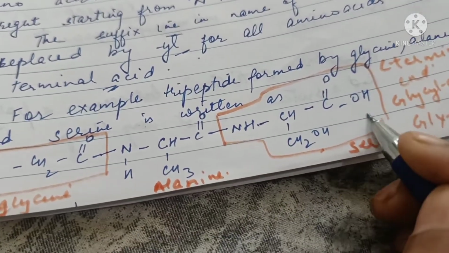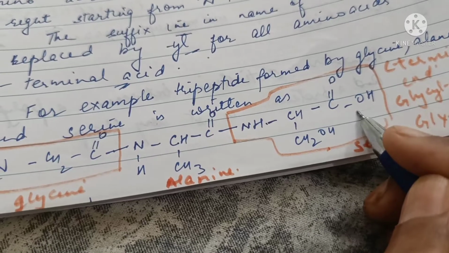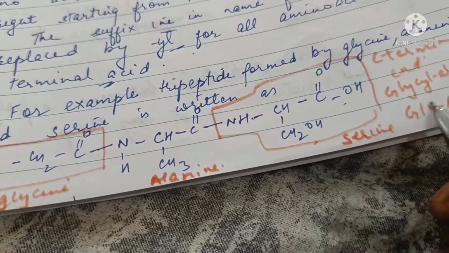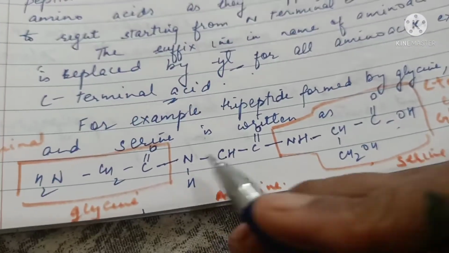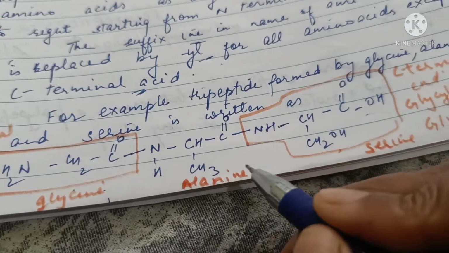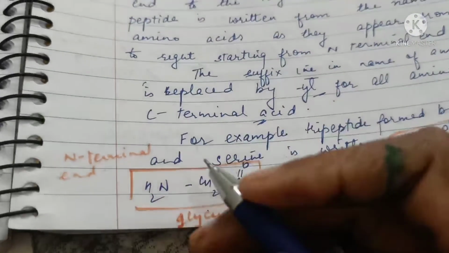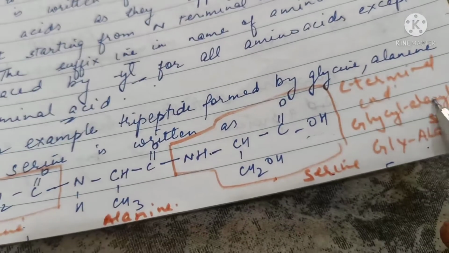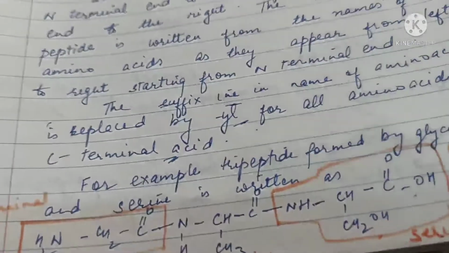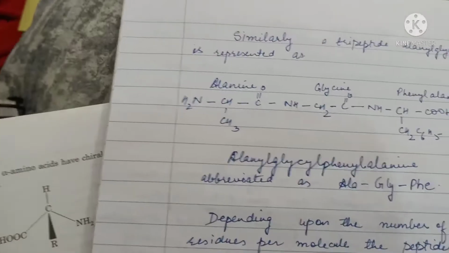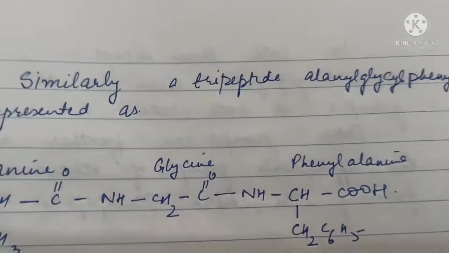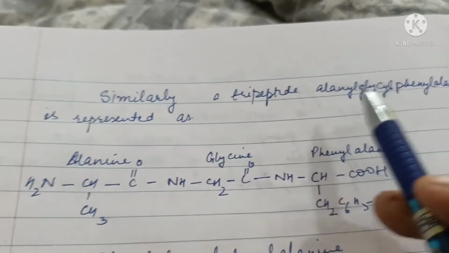As serine is having the free carboxylic end or the C-terminal end, the name will be glycylalanylserine. So this is the N-terminal end, this is the C-terminal end. Similarly, a tripeptide, alanylglycylphenylalanine.